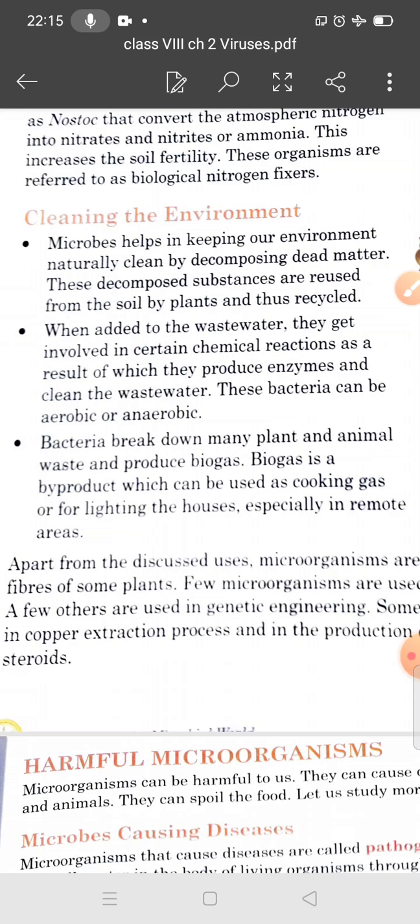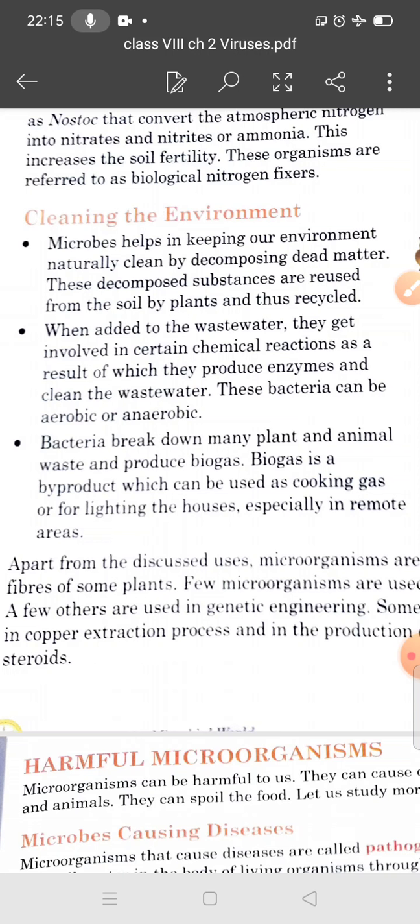So we can say that microorganisms act as a cleansing agent of nature. Imagine what would happen if there were no microbes. If these microbes didn't act upon dead organisms, what will happen? The whole earth would have been a huge garbage dump.